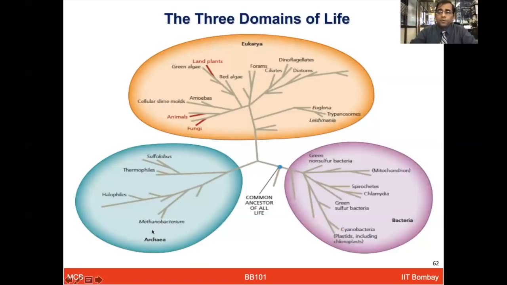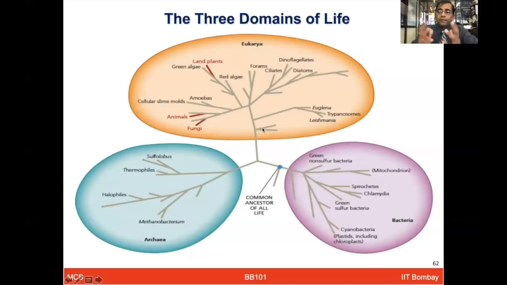These are various types of extremophiles. These organisms can live in extreme conditions where other organisms cannot survive, and these are grouped under archaea. Both broadly are under prokaryotes.